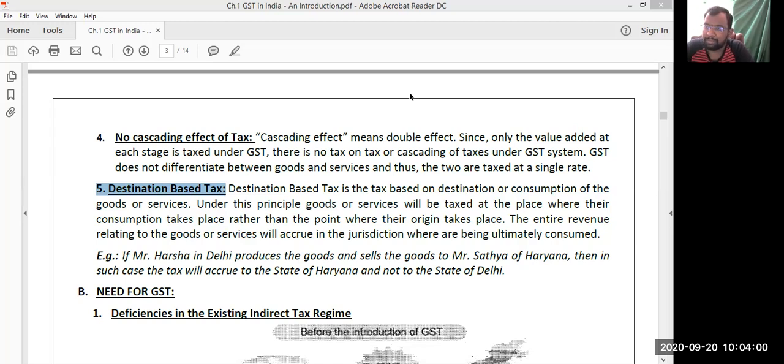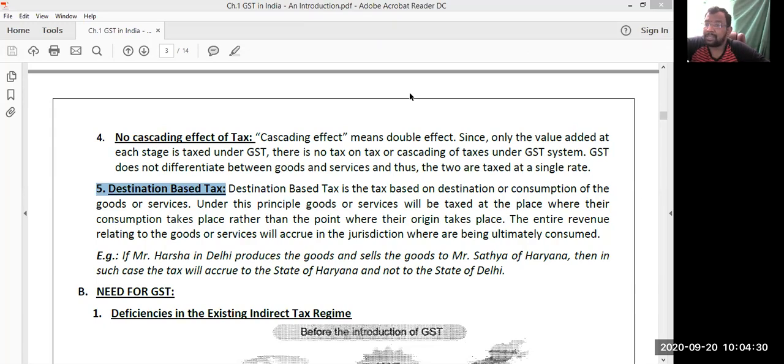The majority of the manufacturing, majority of the sales, majority of the provision of services is happening from less than 10 states only. If you put the provision like the origin state government will get GST revenues, out of the 29 state governments of India, hardly 10 governments or even less will enjoy GST revenues. Are you following now? That is why GST has made us a destination based taxation system.